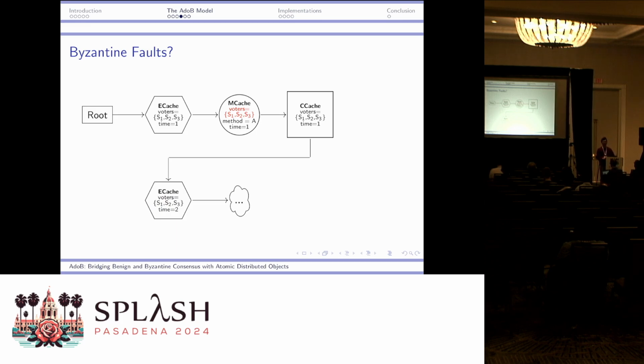Now, what about Byzantine faults? The key insight we make in this work is that for benign and Byzantine fault tolerance, there is only one essential difference, which is that Byzantine leaders may try to actively fork the consensus log. So in this case, we add the criterion that the MCache must be signed by a quorum of nodes. As shown here, the MCache voter has changed.